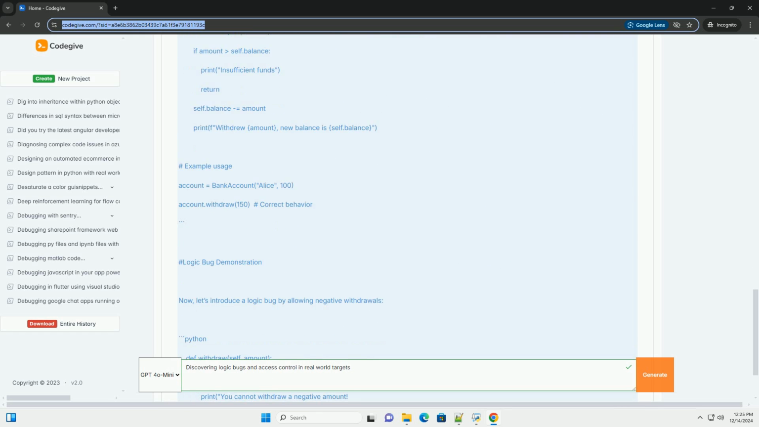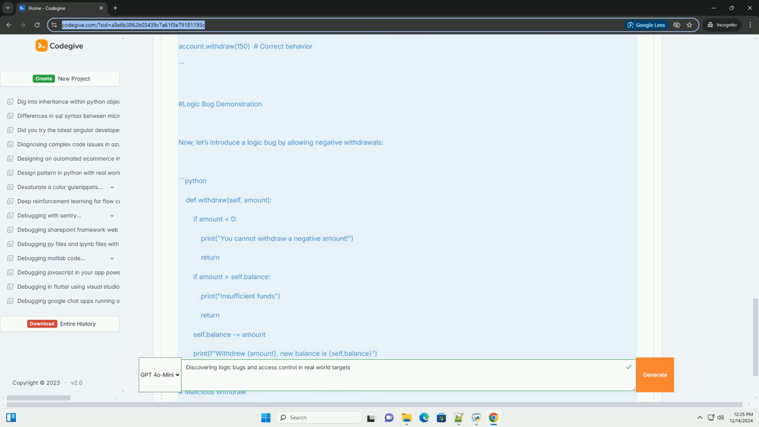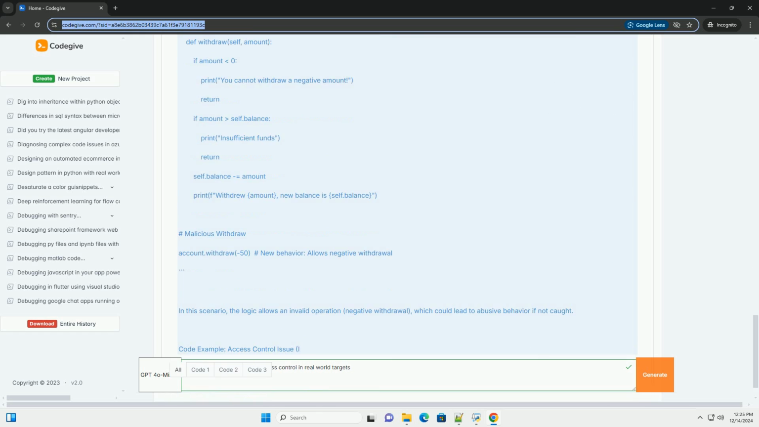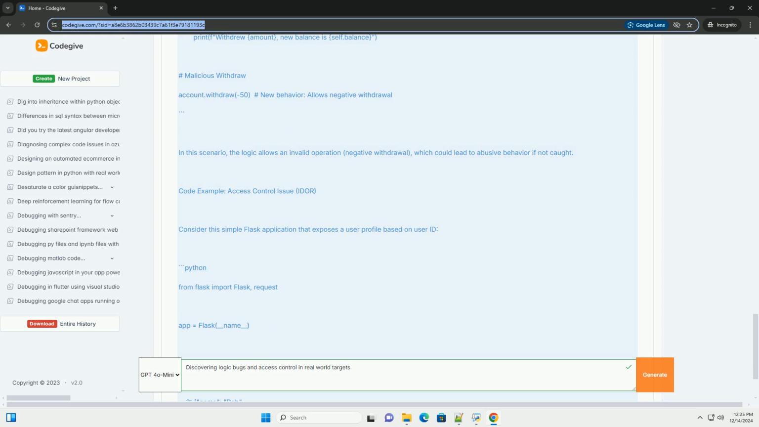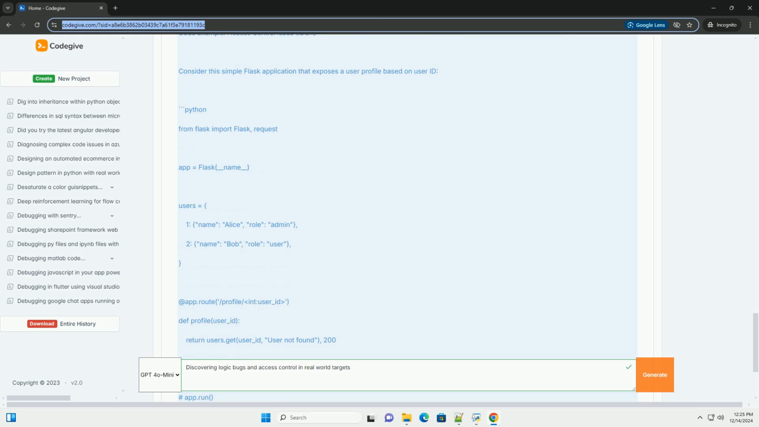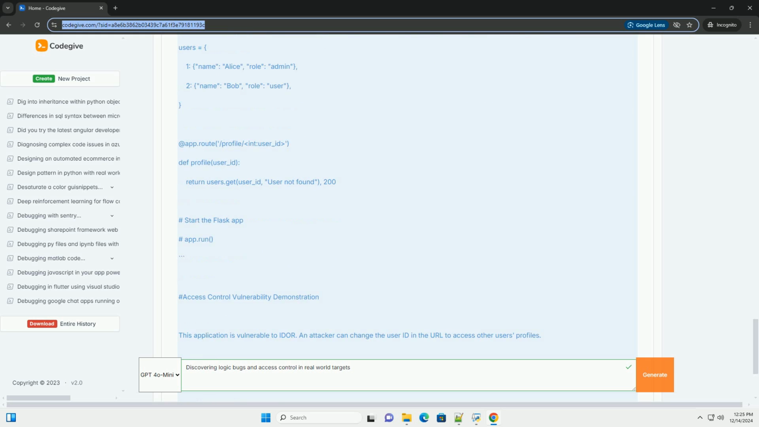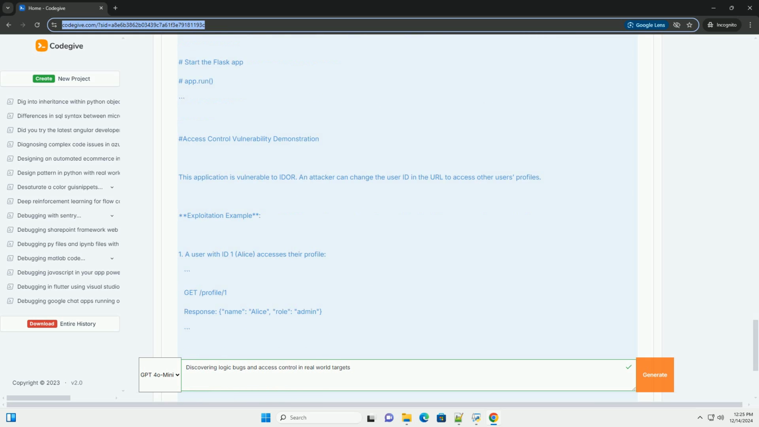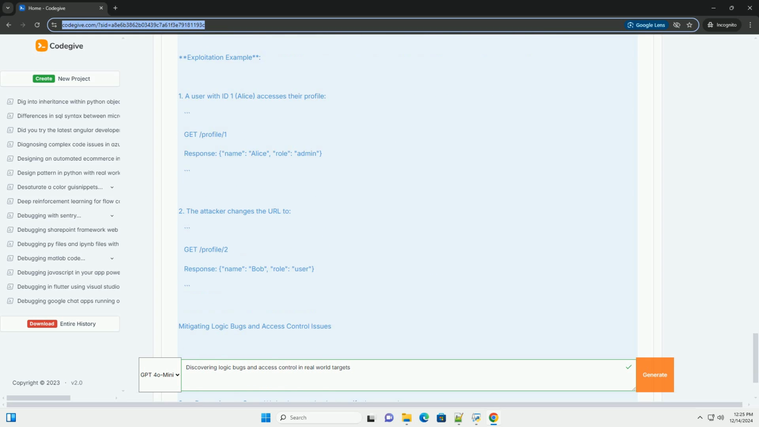This tutorial will guide you through understanding common logic bugs and access control issues, and provide you with practical code examples to demonstrate how to discover and exploit these vulnerabilities. Prerequisites. Basic understanding of web applications and how they operate. Familiarity with programming concepts, particularly in languages like JavaScript or Python. Basic knowledge of web security principles.